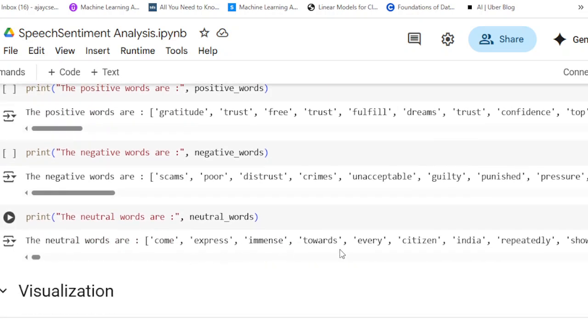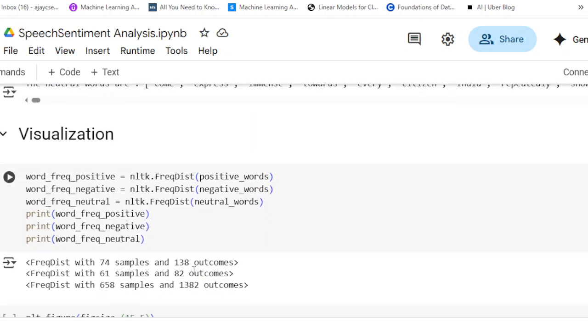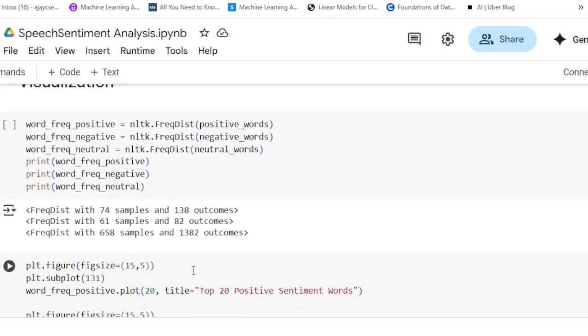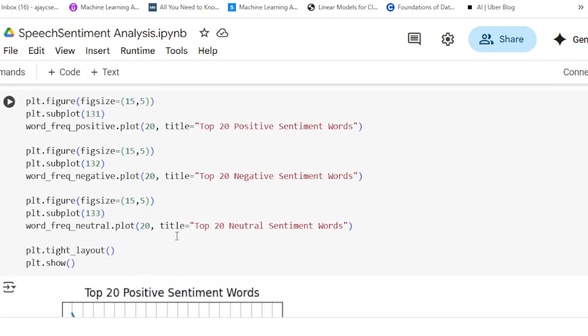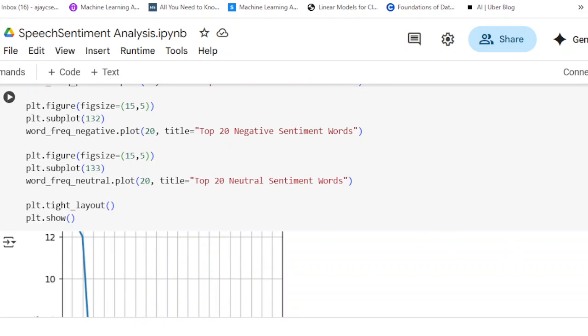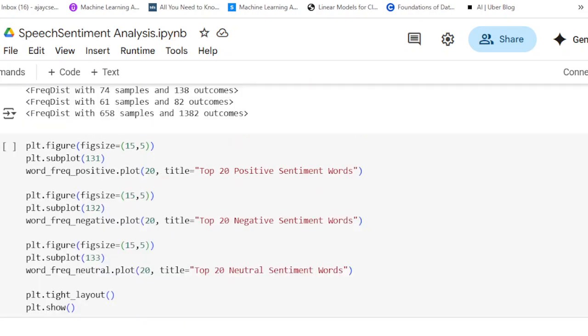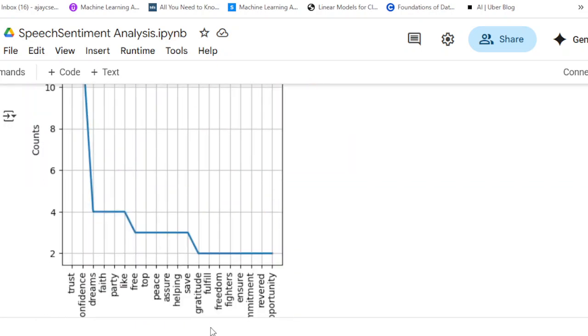Come, express, immense, towards, and so on are neutral words. If I have to visualize, we can also see the frequency distribution of all these words. Let us see the top 20 positive words, negative words, and neutral words. The top words here are trust, which has been used several times, then confidence, dreams, faith, party, like, free, top, peace, assure.